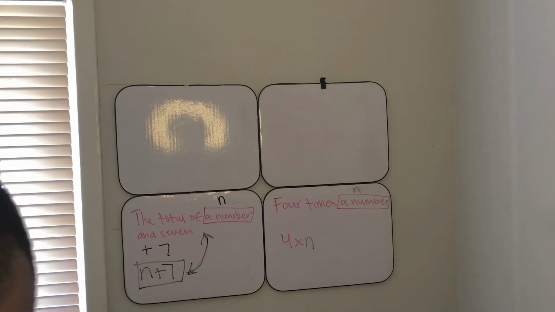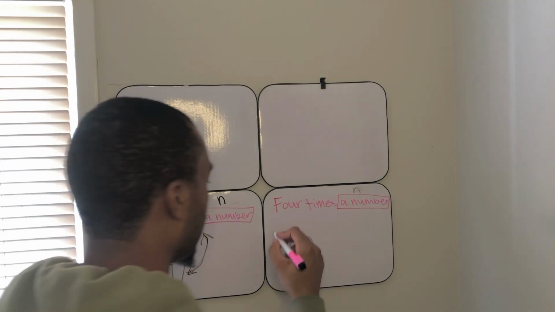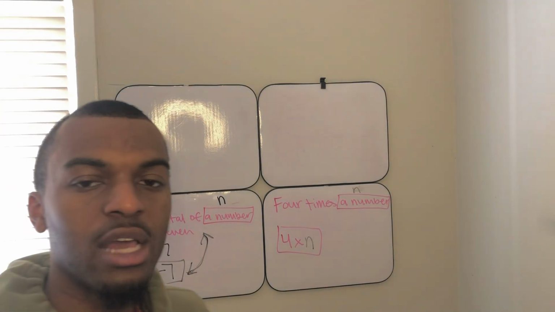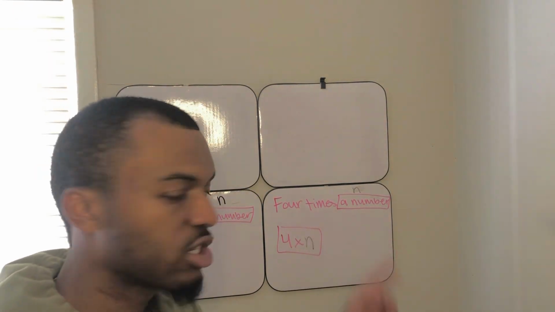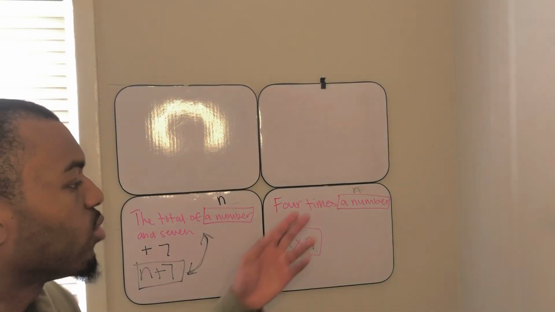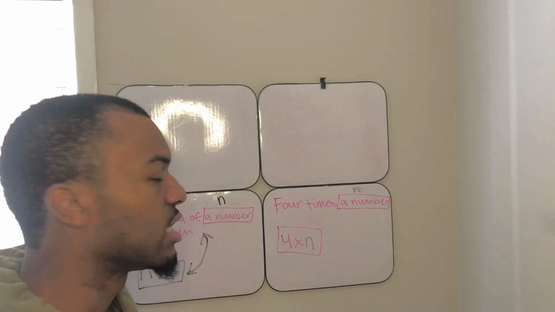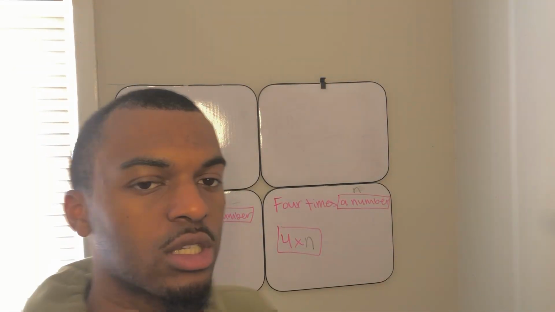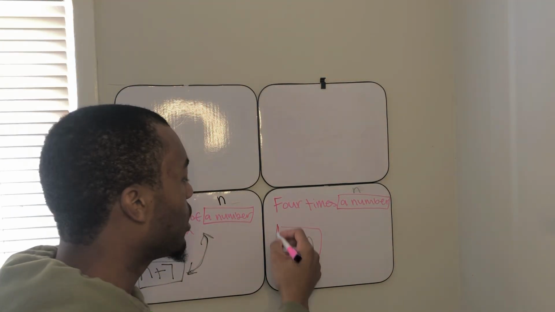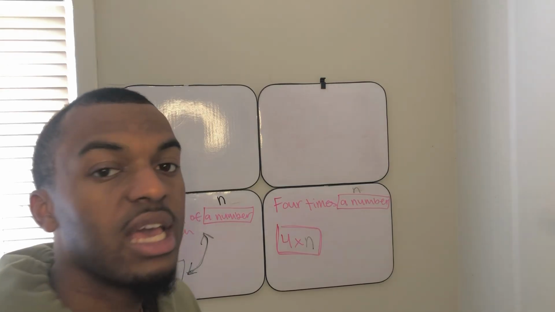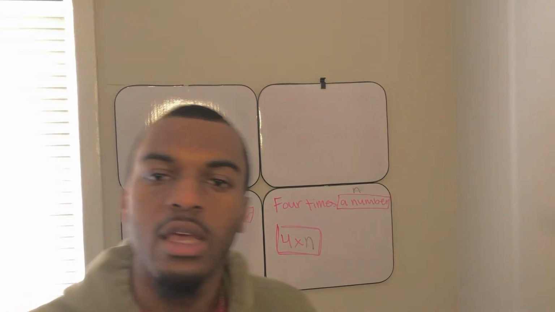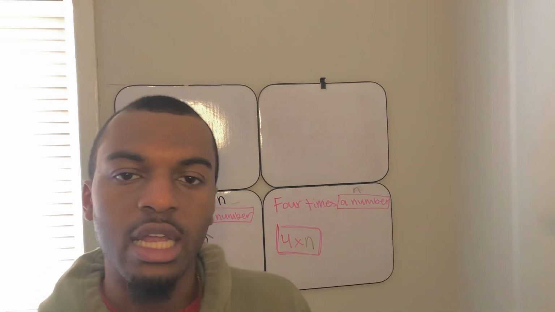So this is our answer. This is the mathematical way to say this right here. When we do these types of translations, after we turn it from verbal to mathematical language, we call it an expression. Think about it: it's called an expression when you say it in English.